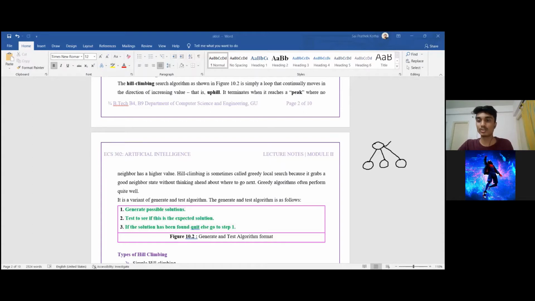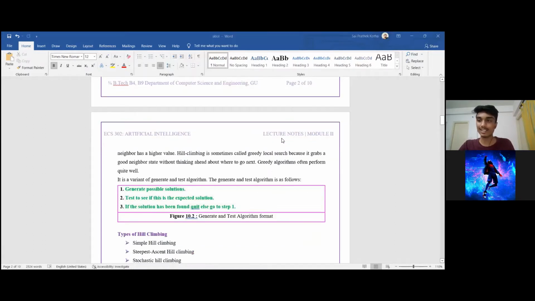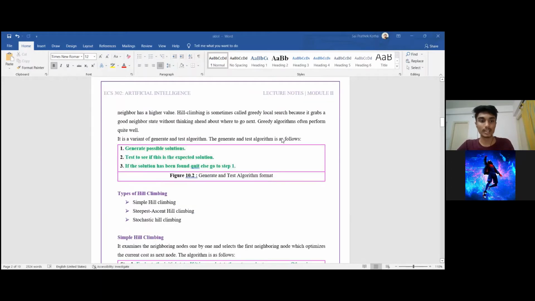The next step is to examine or test these nodes with some function. It can be a maximizing function or any other evaluation function. Based on this function, we go to the third step, which is choosing the best node according to the function that we have applied. So these are the basic 3 steps that we can see in the generate and test algorithm. And our hill climbing is based on this generate and test algorithm.